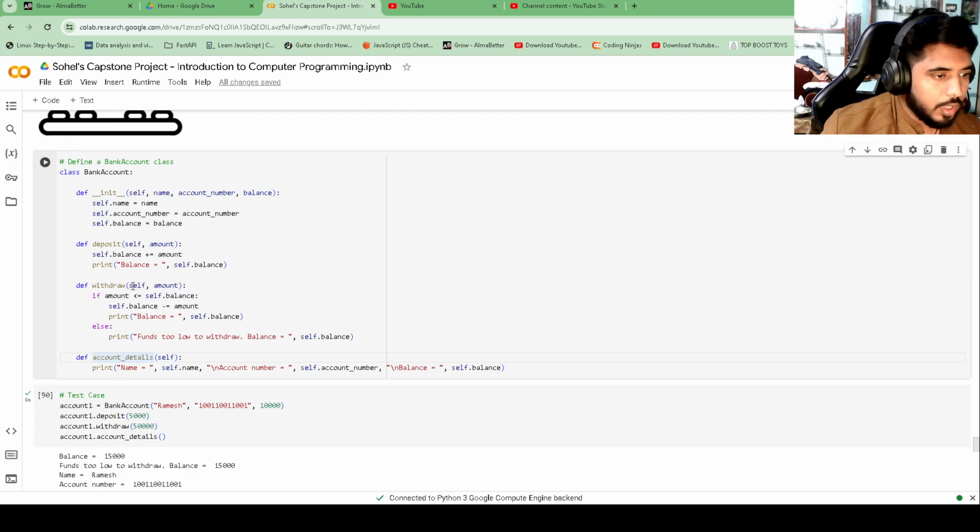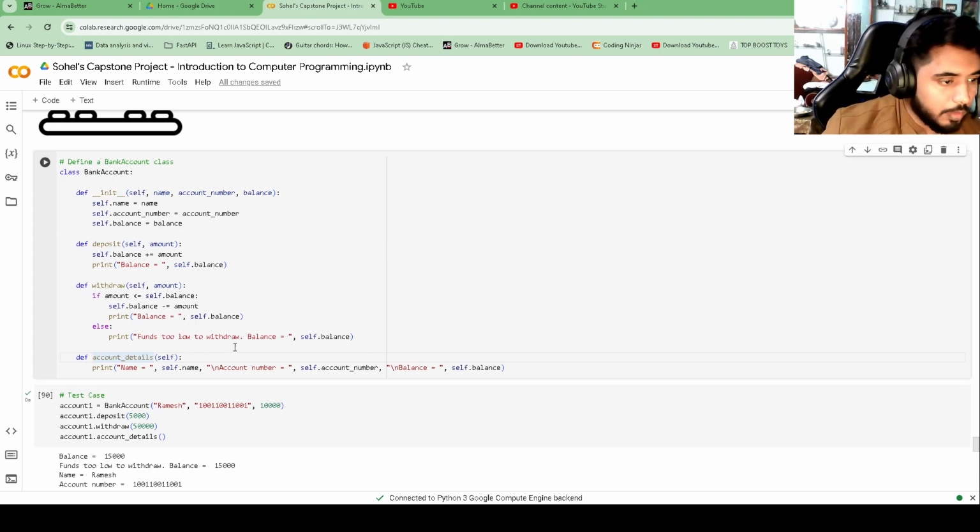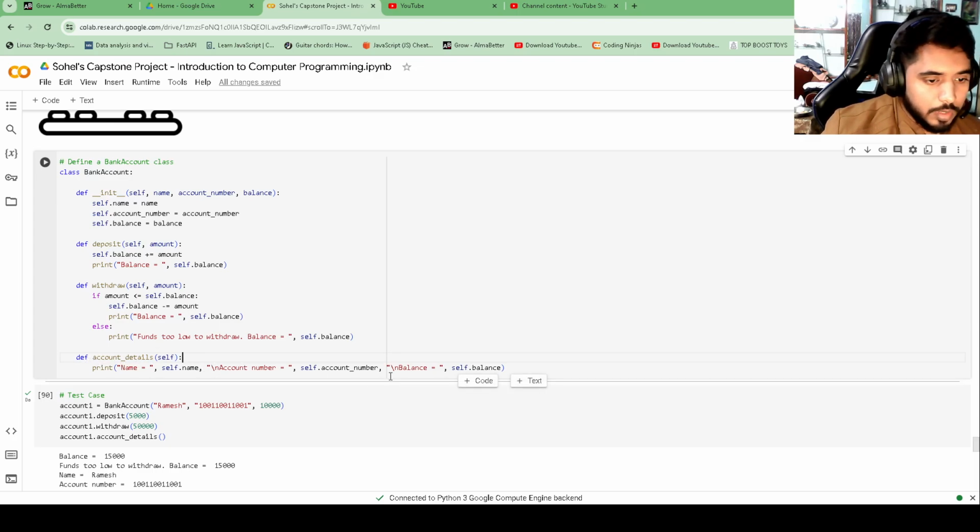Then in the withdraw function, I check if the amount is less than or equal to self.balance. If the amount is greater than the balance, the funds cannot be withdrawn and it says funds too low to withdraw, with the balance. Otherwise it deducts the amount and displays the balance. In the last function I am printing the account details: name, account number, and balance.